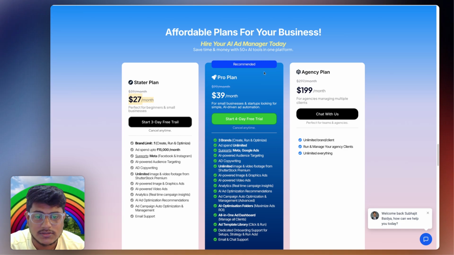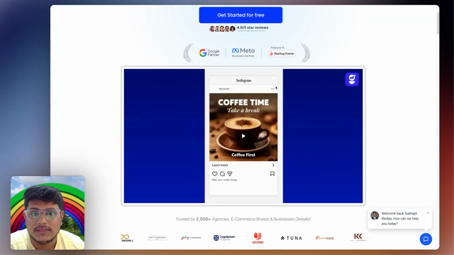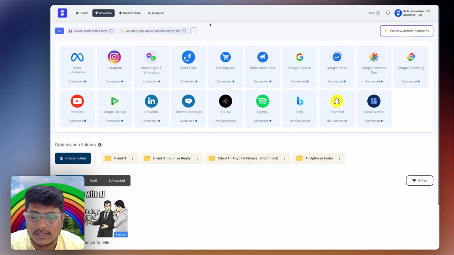Here you can get access to a trial, just sign up, and then once you sign in, you can see this clean dashboard. Here you can see all of the platforms according to your preference. And for now, we create the ad.